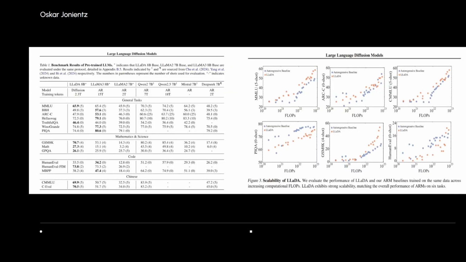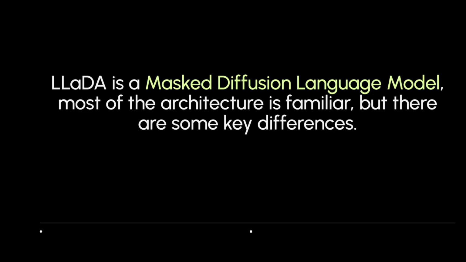So here's the big chart, which we'll get into later. It's kind of interesting. They trained an autoregressive baseline, which is interesting too, because when we get into the architecture, you'll see that there's basically no changes between an autoregressive model and LLaDA. It's almost exactly the same thing architecturally speaking, but they claimed some pretty big performance increases in quite a few things. So we'll get into that.